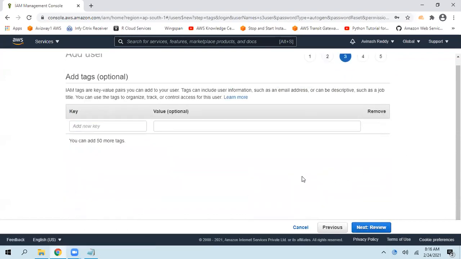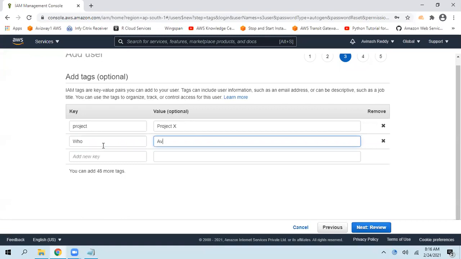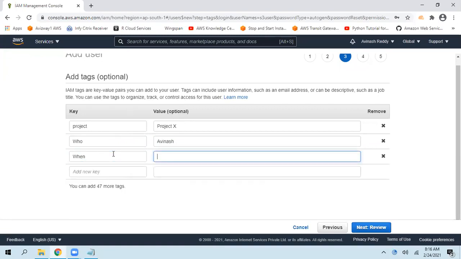This is our first session, right? So tags: for what purpose you are creating this, for what project you are using it. For example, this user is created for project X. Who created this? Avinash created this. When it was created, all such types of tagging we can give here.